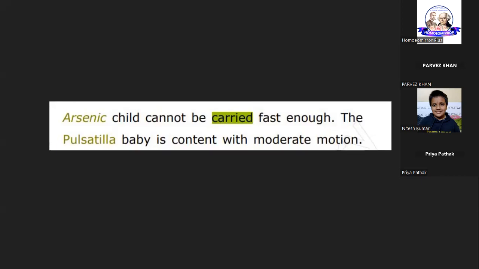Okay, let's assume for one minute that this rubric has a metaphorical meaning. Then where is the rubric for physical carrying? We read that Chamomilla child is very irritable, he has to be carried. Sinapis child is not quiet even when carried. So if the rubric carried has a metaphorical meaning, then where is the actual rubric for physical carrying?